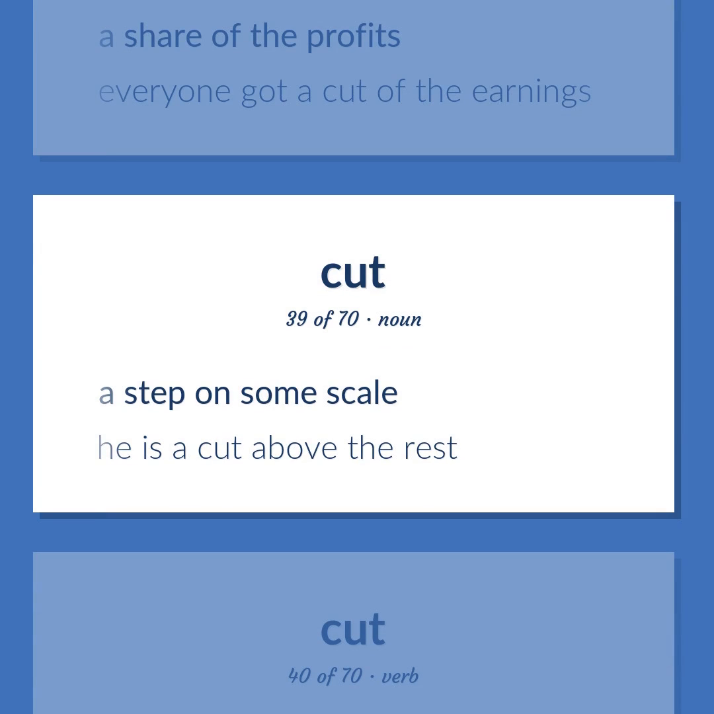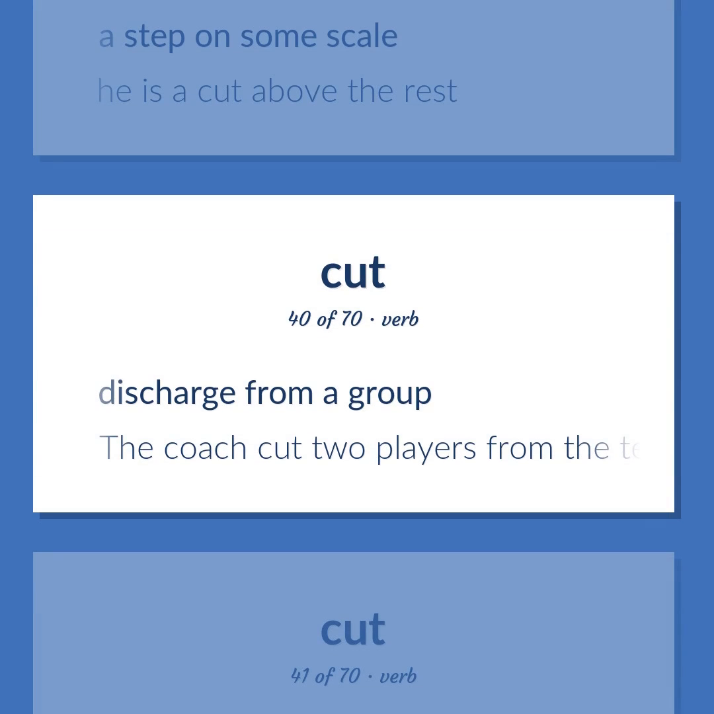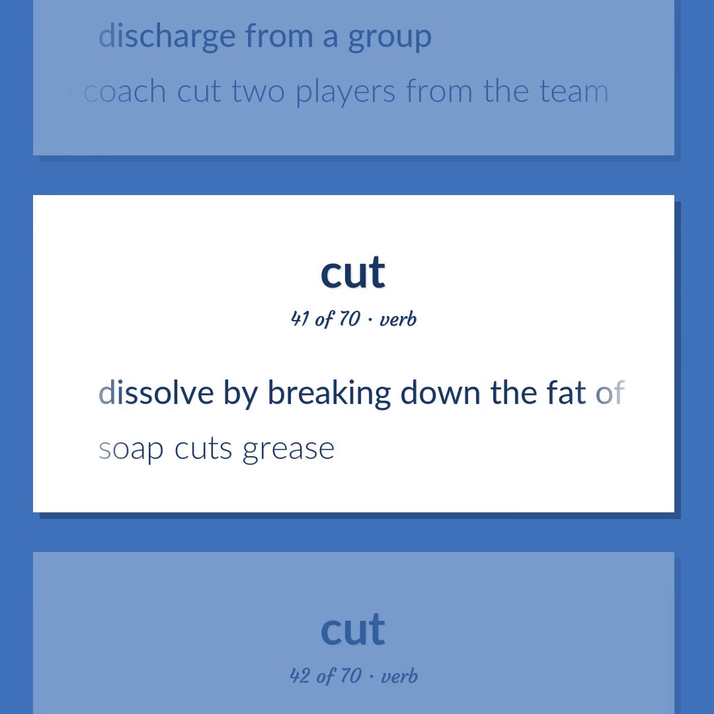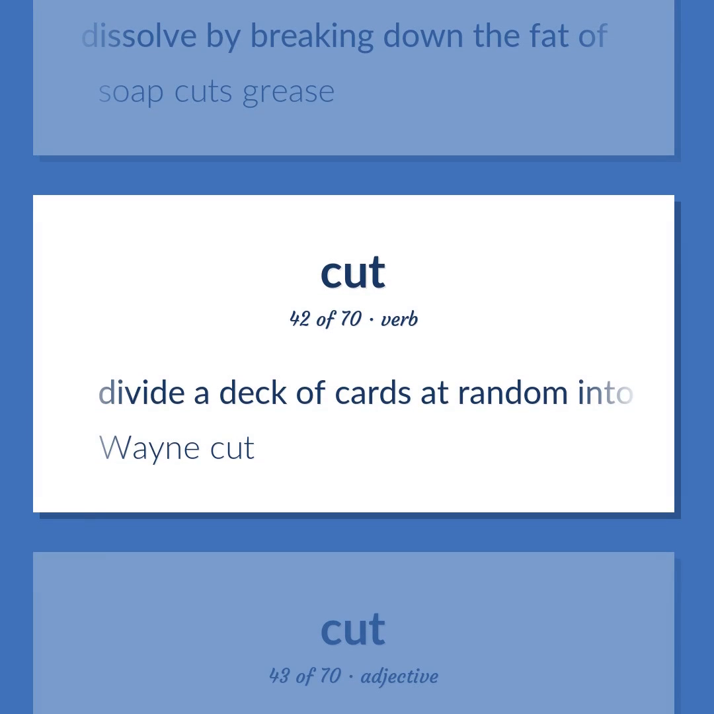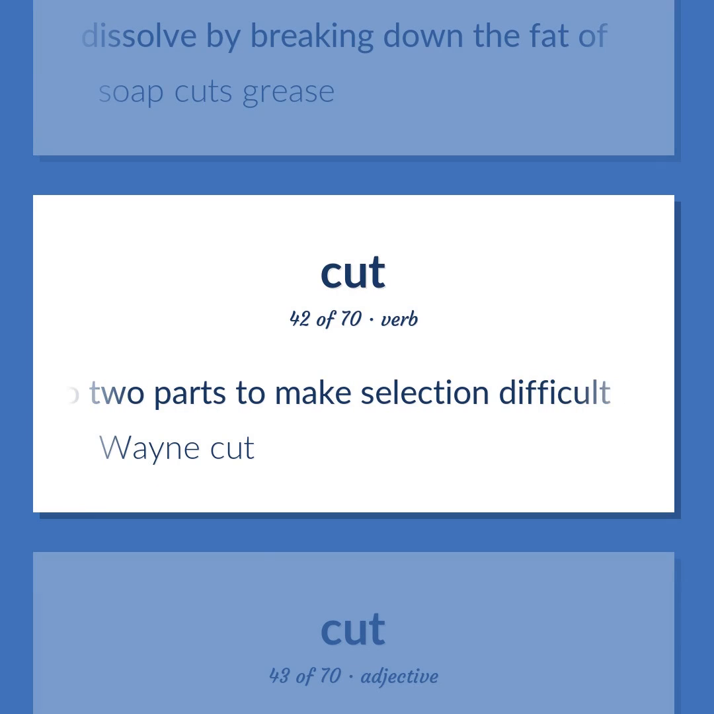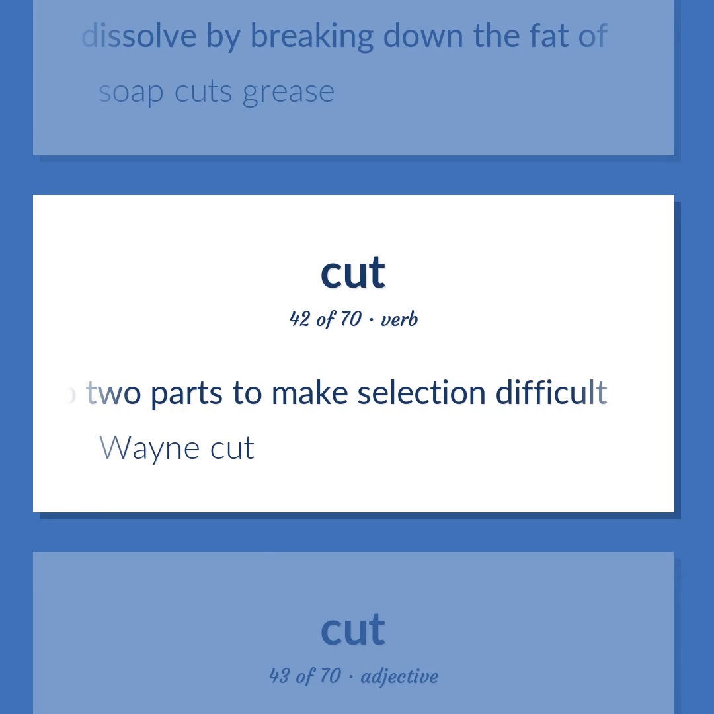A step on some scale. He is a cut above the rest. Discharge from a group. The coach cut two players from the team. Dissolve by breaking down the fat of. Soap cuts grease. Divide a deck of cards at random into two parts to make selection difficult. Wayne cut.